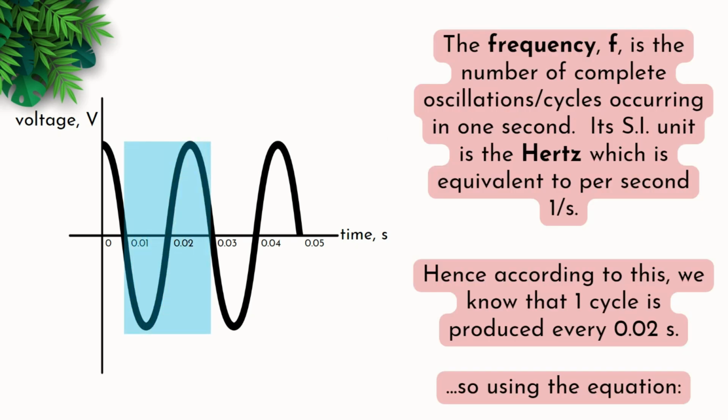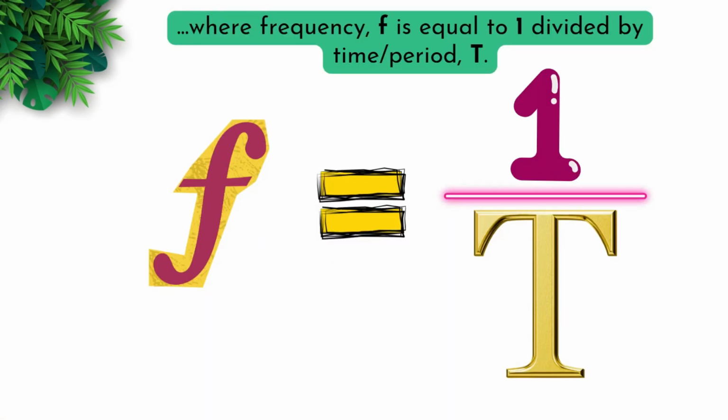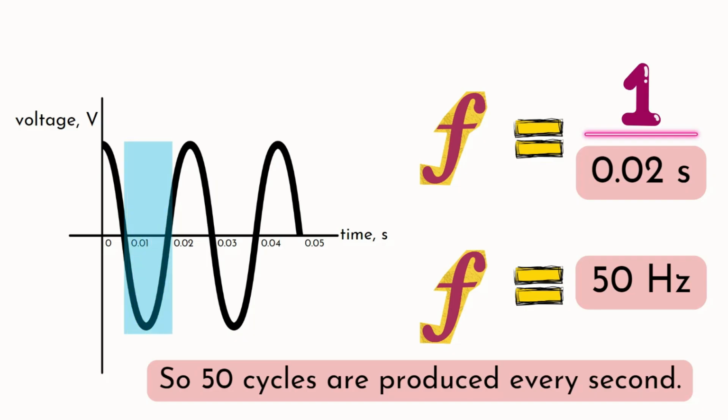The frequency is the number of complete oscillations or cycles occurring in 1 second. Its SI unit is the hertz, which is equivalent to per second, 1 over s. Hence, according to this, we know that one cycle is produced every 0.02 seconds. So using the equation where frequency is equal to 1 divided by time, we have 1 over 0.02 seconds to give us 50 hertz. So 50 cycles are produced every second.